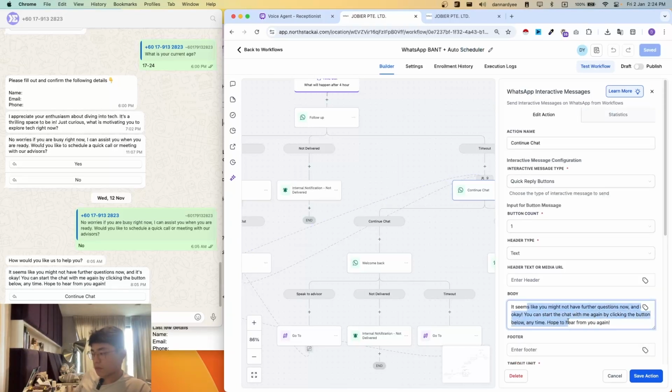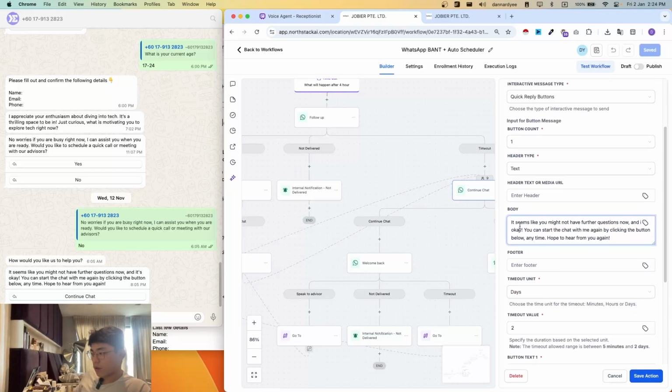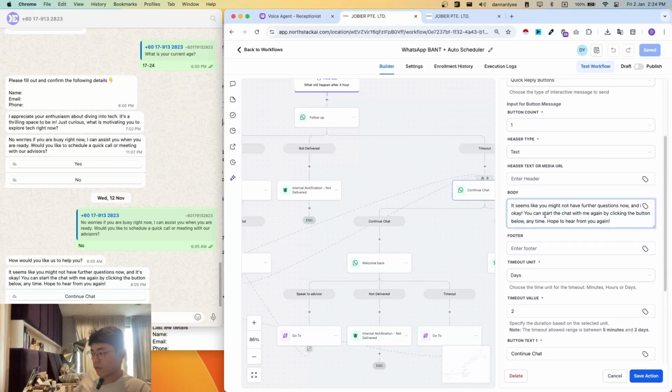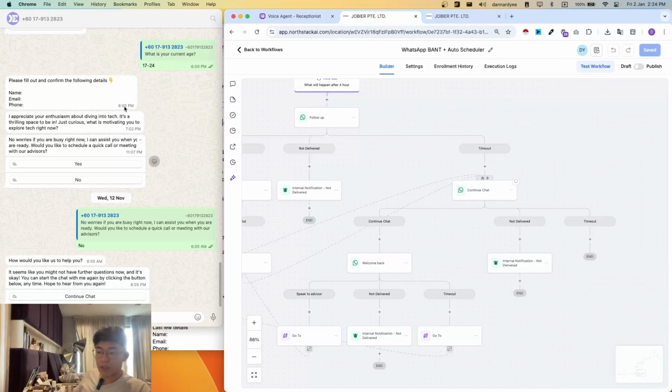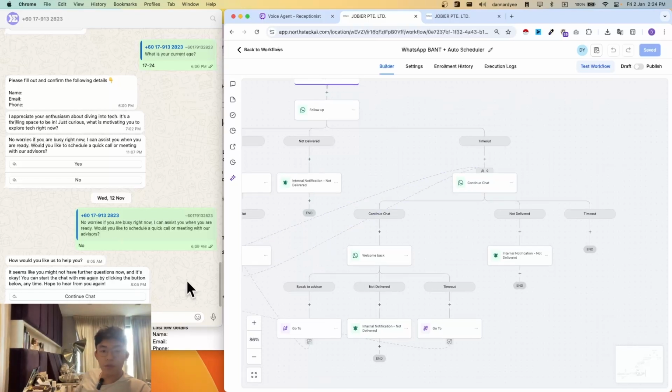So it sends them something like that: "Seems like you may not have further questions now. If you want to continue chatting at any time, hope to hear from you again." So this continue chat button, let's say the 24-hour service window has ended, because after 24 hours we are not able to send an automated message to the client for free. If they click on continue chat, it will restart the 24-hour service window, which then keeps our